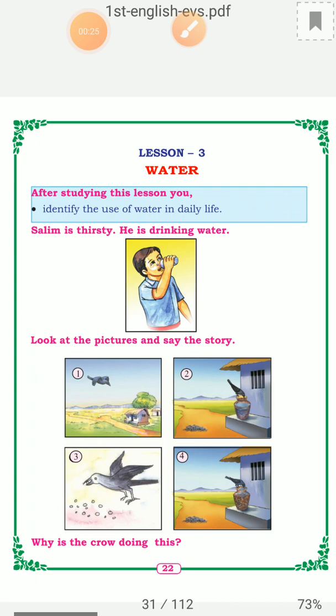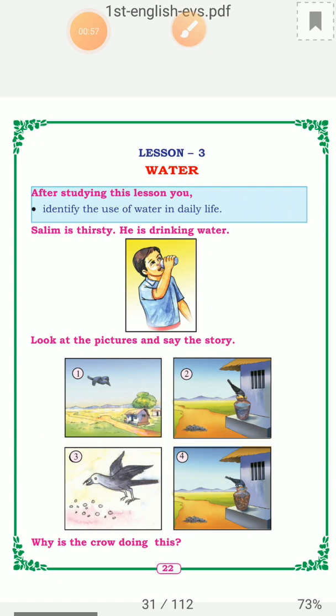You already know the story of the crow, a thirsty crow. It was finding water here and there. It went in search of water here and there, but it did not get water. After that, it saw near the house a pot where the water was very low. So what it did, it brought the pebbles one by one and put them into the pot, and the water rose up and it drank the water and flew away happily.